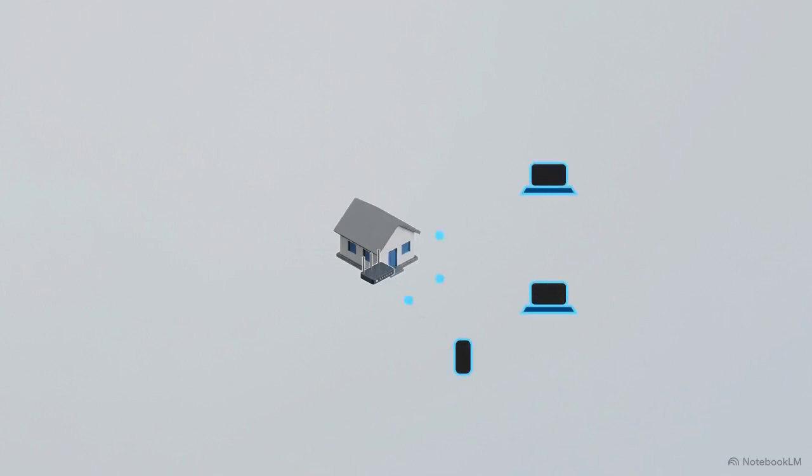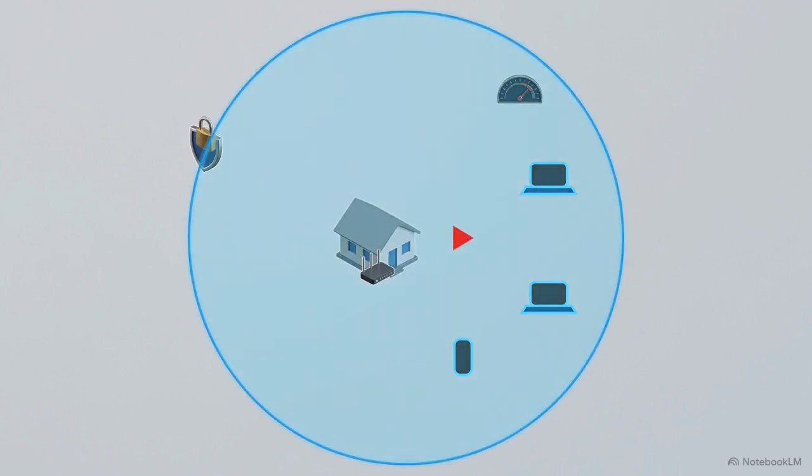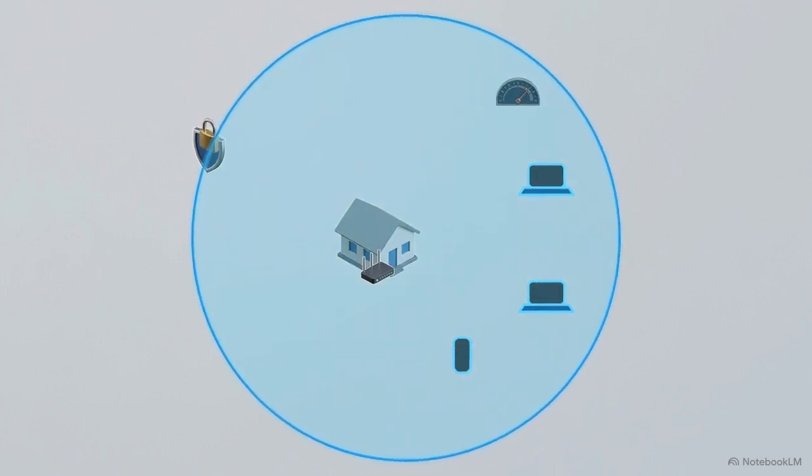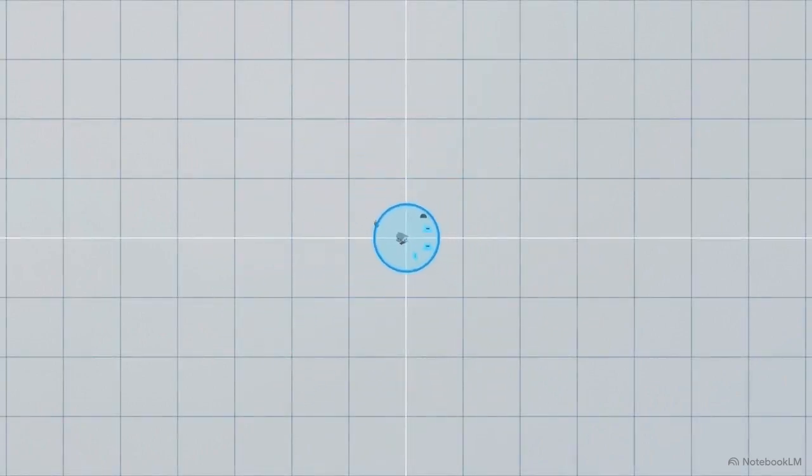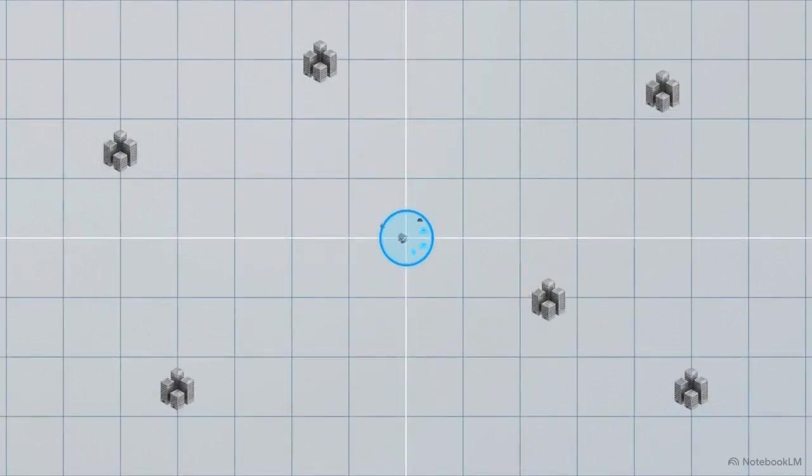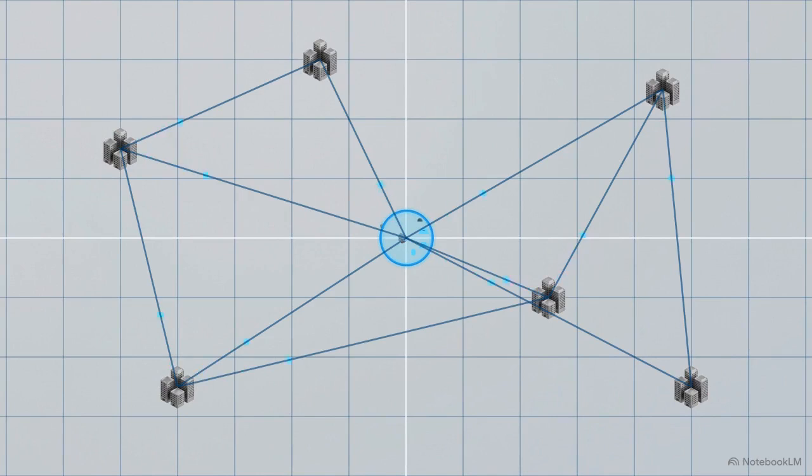It covers a single location like your house. Because the area is small, data doesn't travel far to the router. These short distances give LANs high baseline speeds, and an enclosed perimeter makes it easier to secure. A LAN represents the ideal networking scenario, fast and highly secure, but it is strictly limited by physical proximity.